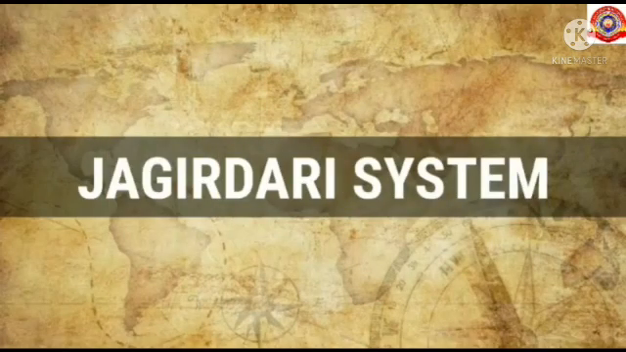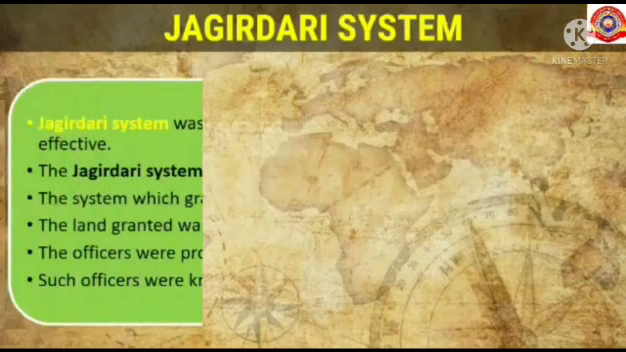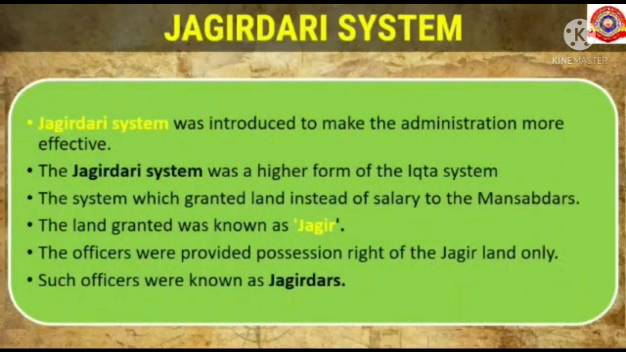Another reform introduced by the Mughal emperors was the Jagirdari system. The Jagirdari system was introduced to make the administration more effective. It was a higher form of the Ikta system, which granted land instead of salary to the Mansabdars. The land granted was known as Jagir.